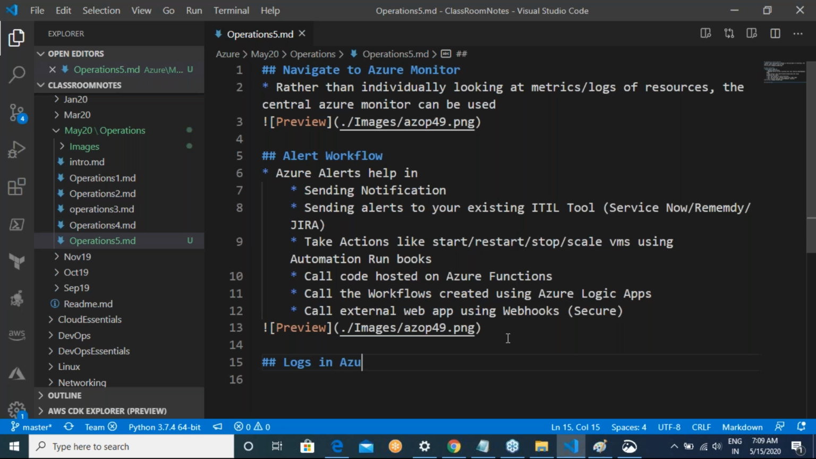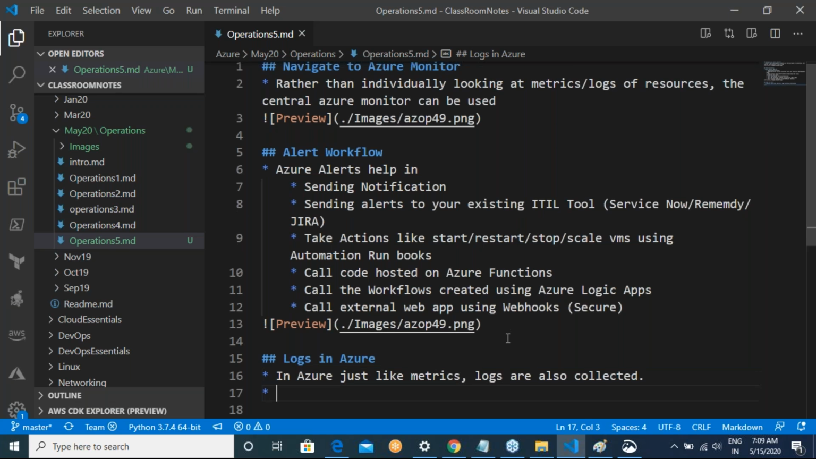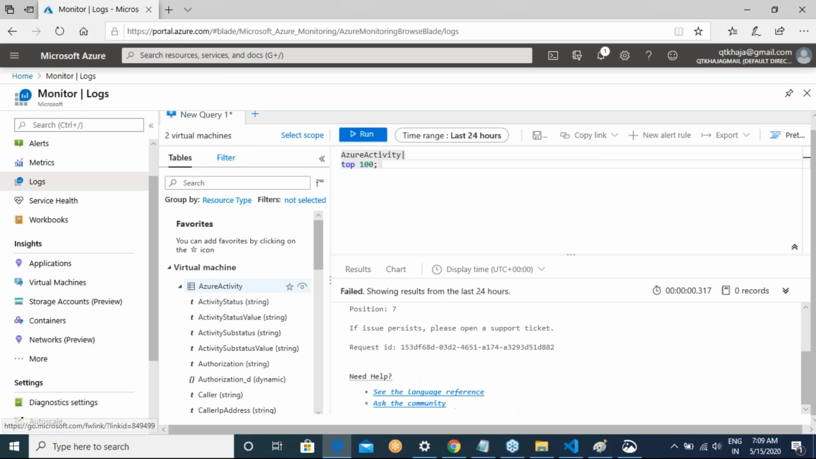So logs in Azure. In Azure, just like metrics, logs are also collected. Logs can be queried. Okay, for this, we need to understand. Okay, so just like SQL, this language is called KQL.